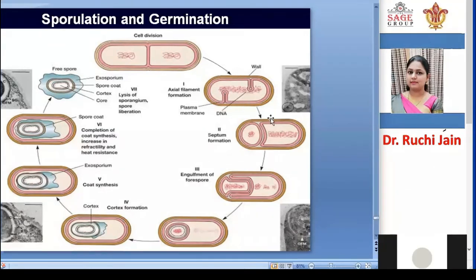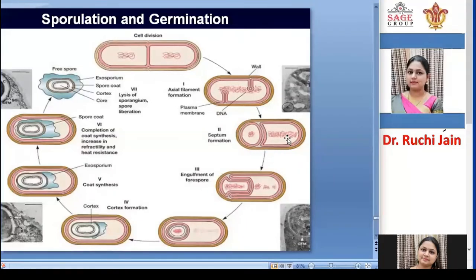Then a septum will start to form. The plasma membrane forms a septum, and that septum will separate the nuclear material of the bacteria from the spore genetic material.